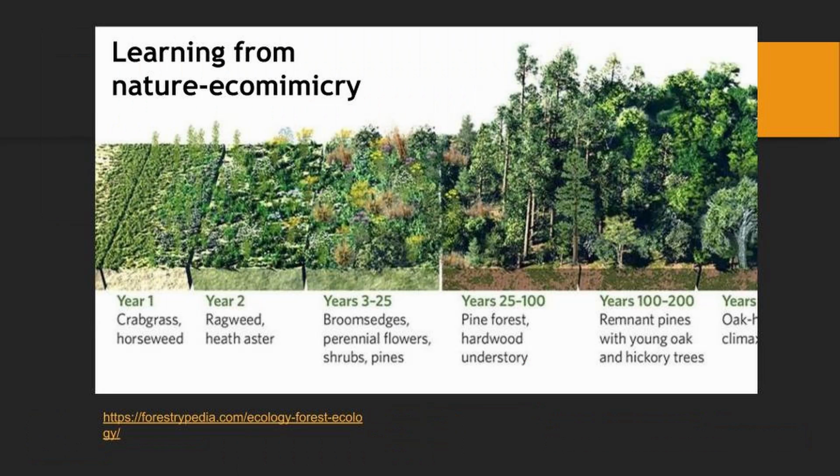You also have to learn from nature, ecomimicry. In here, this is the process of growth for a forest. So in one area you have no forest at all, and then over time you start getting all these trees growing, different types of trees growing, and through ecosystem processes they start working together in order to maintain that system.